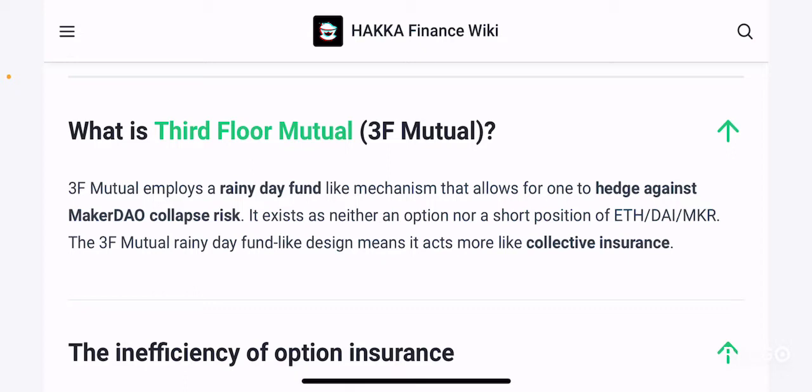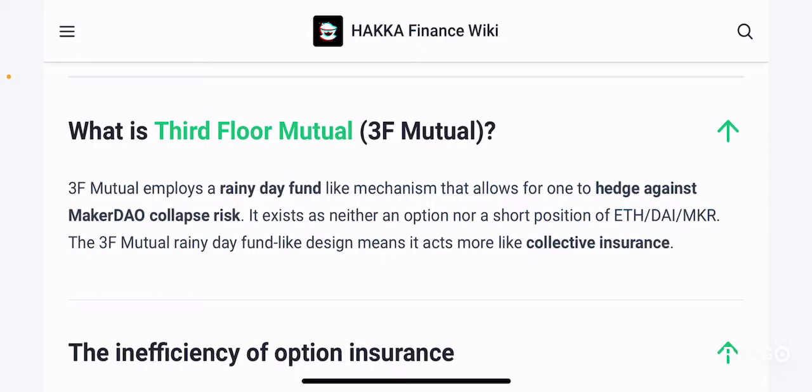Let's say your car breaks down, or you suddenly lose your job. You'll be able to use this $5,000 that you saved, which is termed the rainy day fund, to go through that hard time till you find another job or till you get your car repaired and so forth, right? Similar to that, they try to establish a rainy day fund in order to hedge against the collapse of the MakerDAO platform, right?